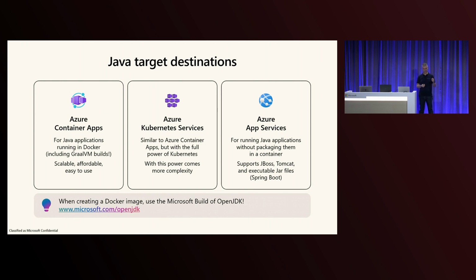If you have something more complex, and still with containers, you've got Azure Kubernetes Service. And if you want something easier, like a normal Spring Boot Java application, you've got Azure App Service, which is really good. You just give it your Java app. You don't need a Docker file, and it will run it for you. So again, here I'm going to use container apps. My tip at the end: at Microsoft, we've got our own build of OpenJDK, and we also have our own version of Linux. So my Docker file here will be using Azure Linux and our build of OpenJDK. So you are fully Microsoft in this demo.